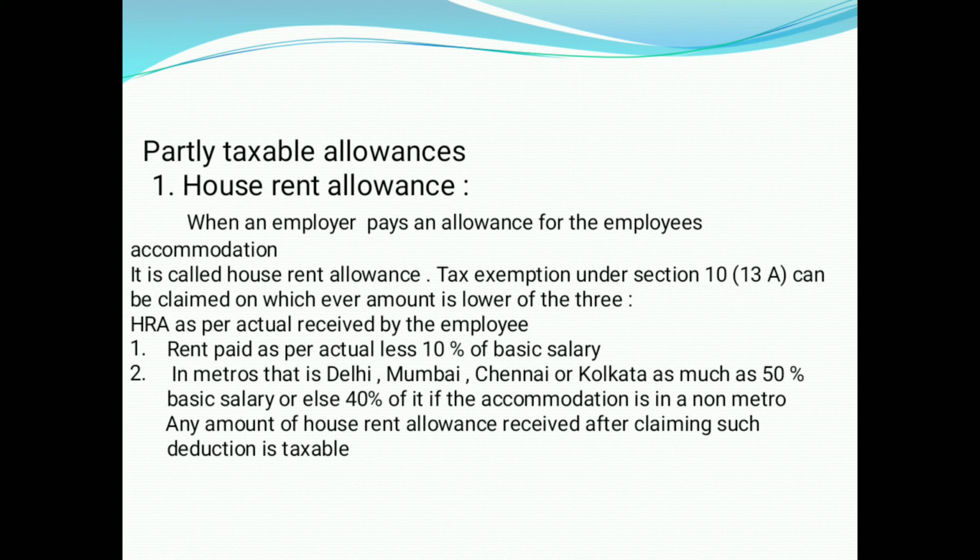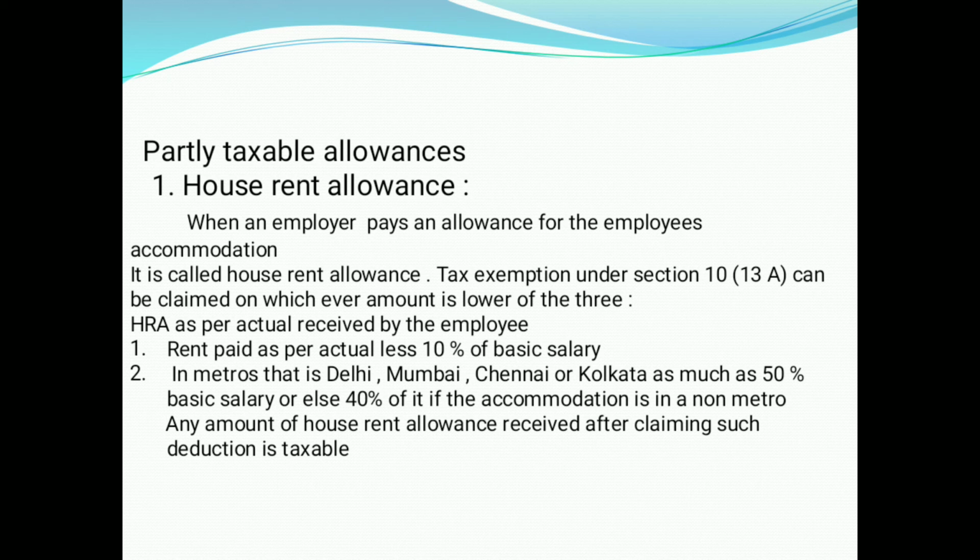An allowance granted to an assessee by the employer to meet expenditure incurred on payment of rent in respect of residential accommodation occupied by him is exempt from tax to a certain extent. Rule 2A prescribes that the least of the following amounts shall be exempted.